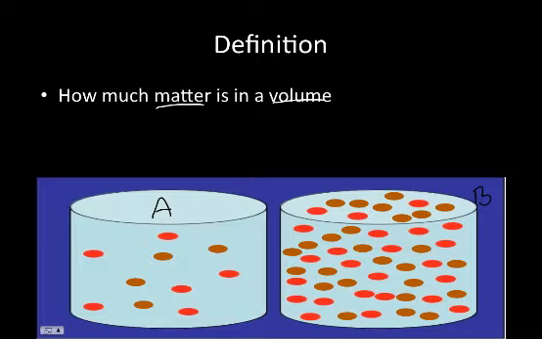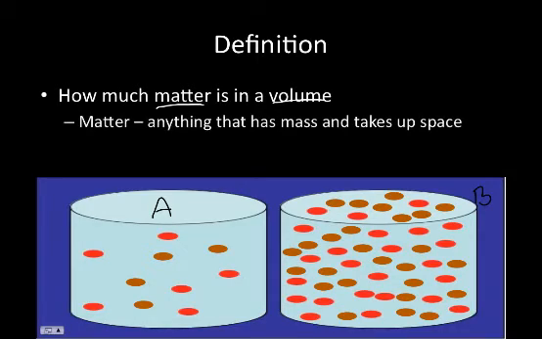How do we define matter? Matter is anything that has mass and takes up space. So if it takes up space and weighs something, I know weight and mass are a little bit different, but for this discussion we'll go ahead and consider them the same thing. So for anything that has mass and takes up space, that's matter. You'd be hard-pressed to try to name anything that isn't matter.